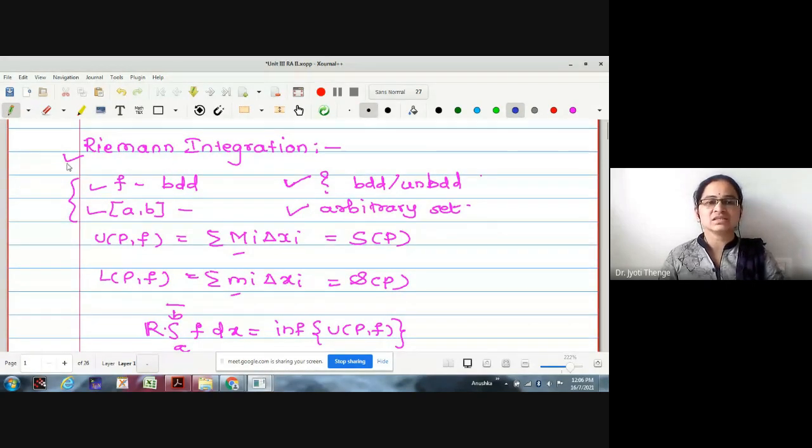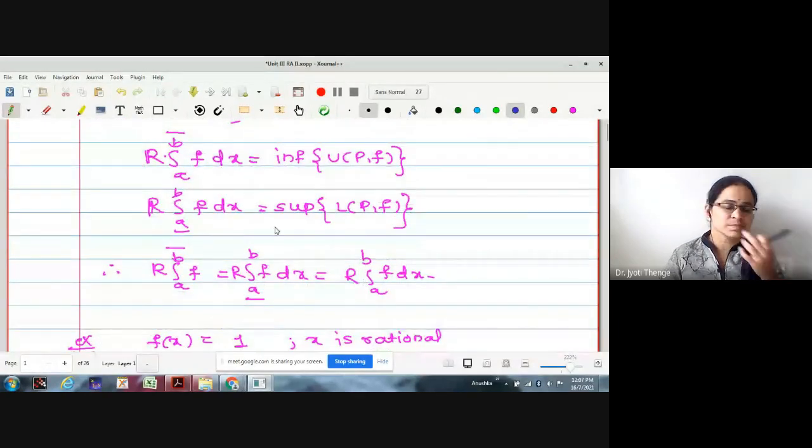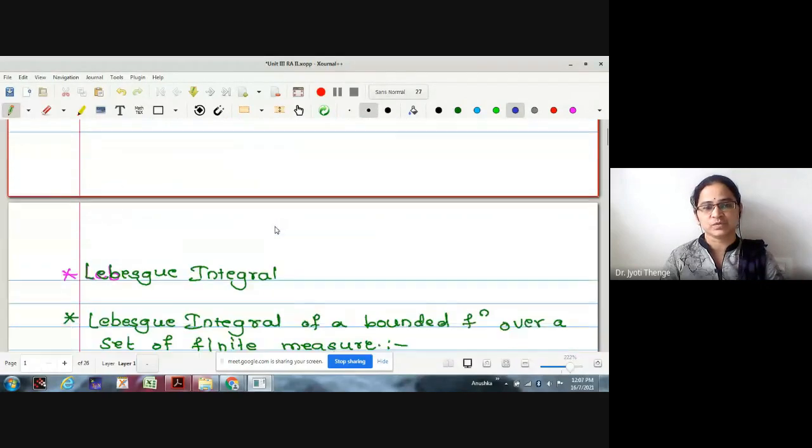But basically, this is only for functions which are bounded, and this integration is defined only on a closed interval. Therefore, one can assume these are the restrictions on the Riemann integration. Therefore, Lebesgue thought to generalize this integration for either bounded or unbounded functions, and instead of the closed interval, he tried to define the integration on an arbitrary set. These are the concepts of Riemann integration we are familiar with.